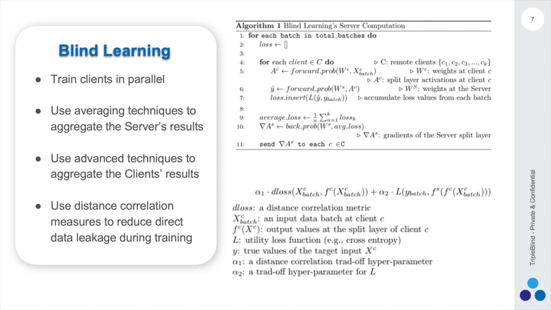In other words, we want to optimize the values of the split layer outputs, or the smashed data, in such a way that this smashed data can be used to carry out a meaningful forward propagation at the server side, but those same activations or smashed data should not be useful to reconstruct the raw data.